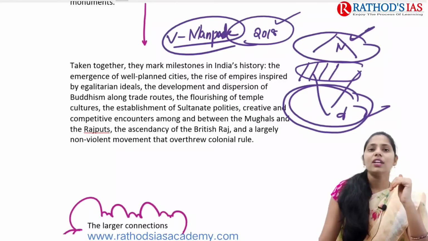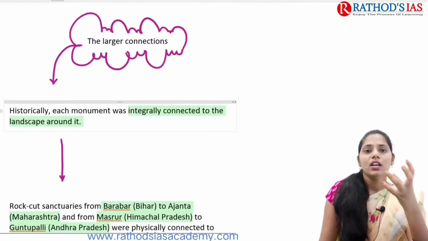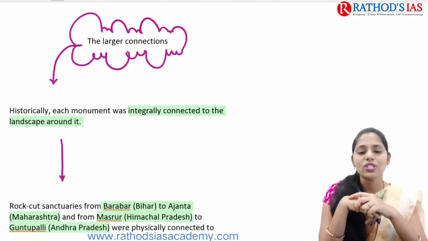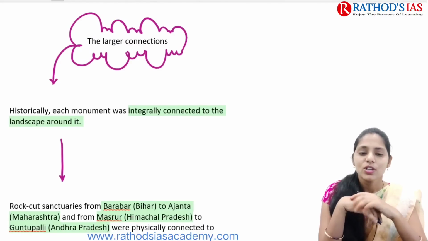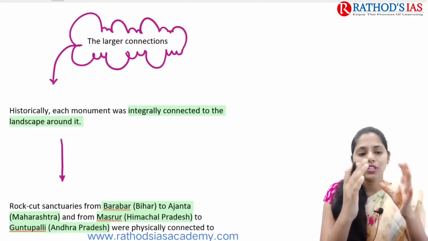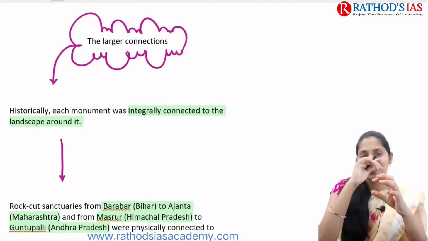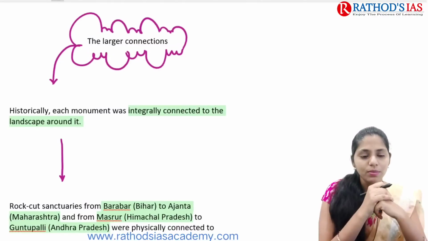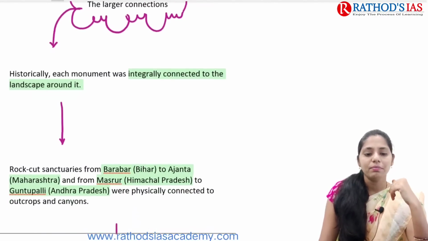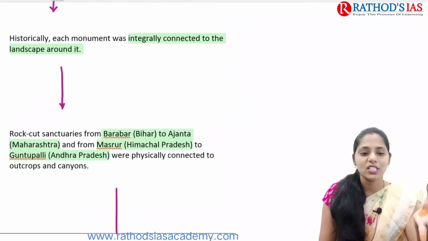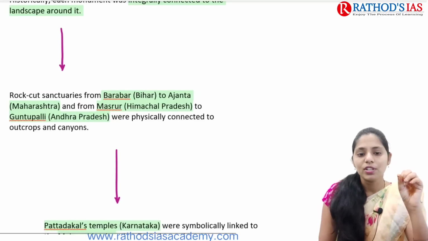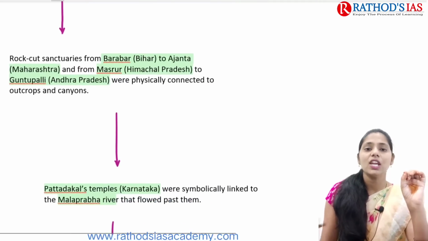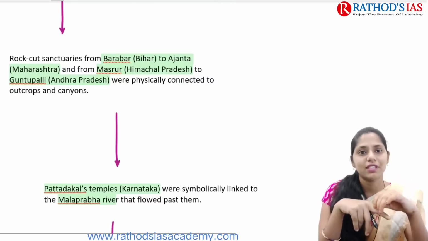If you are talking about the larger connections of monuments or architecture, historically each monument was integrally connected to its landscape. Any landscape will have connections with the land, the nearby area, geography, etc. The rock cut sanctuaries, from Marburg in Bihar to Ajanta, and from Masroor in Himachal Pradesh to Guntupalli in Andhra Pradesh, were mainly connected to outcrops as well as canyons.